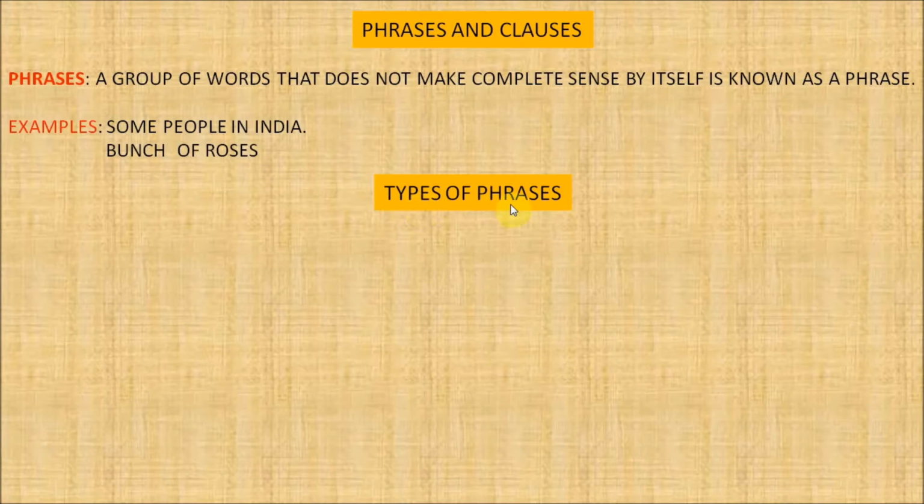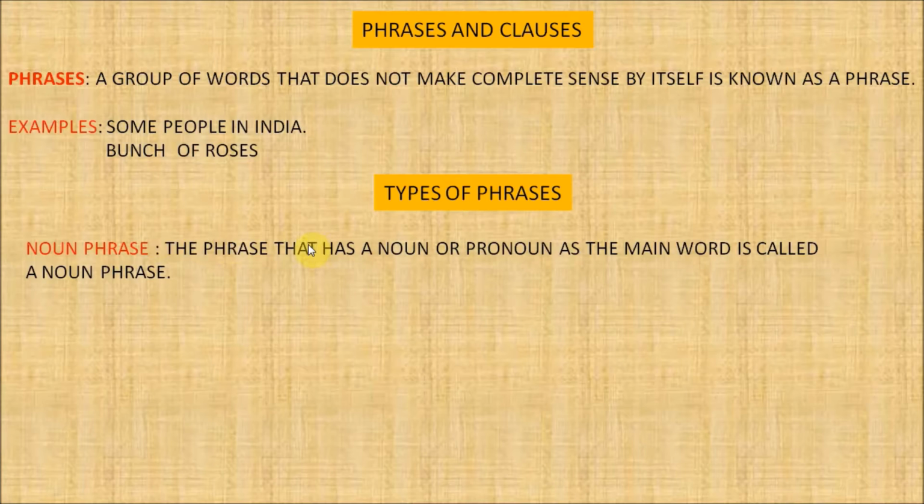Now let's see the types of phrases. How many types of phrases are there? There are mainly 5 types of phrases. First one, noun phrase. The phrase that has a noun or pronoun as the main word is called a noun phrase. For example, my brother, the cat, a good student, etc.